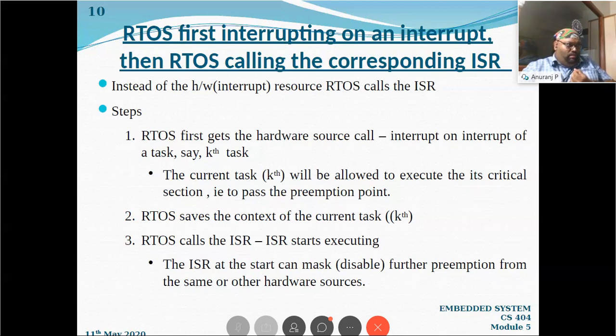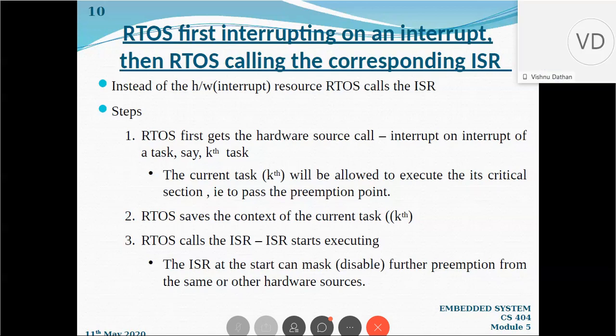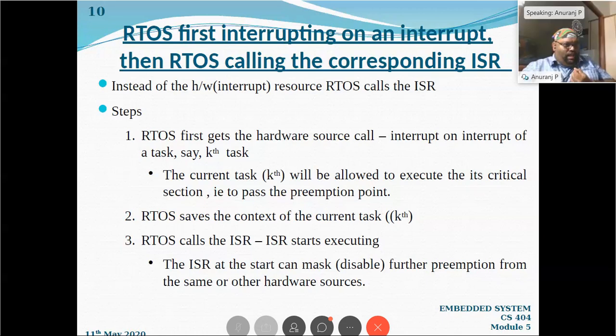INT 21H is there, INT 10H is there, right? All these are software instructions. Agree? So if in the program flow we are interrupting the operating system with a software code, that is INT 21H, that is a software interrupt.